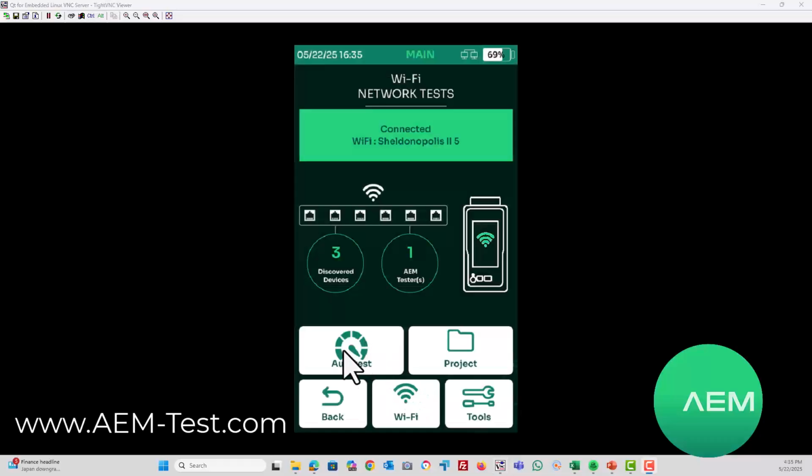There is also an auto test button where you can run a test and save it so you can provide PDF reports for your customers with these details.